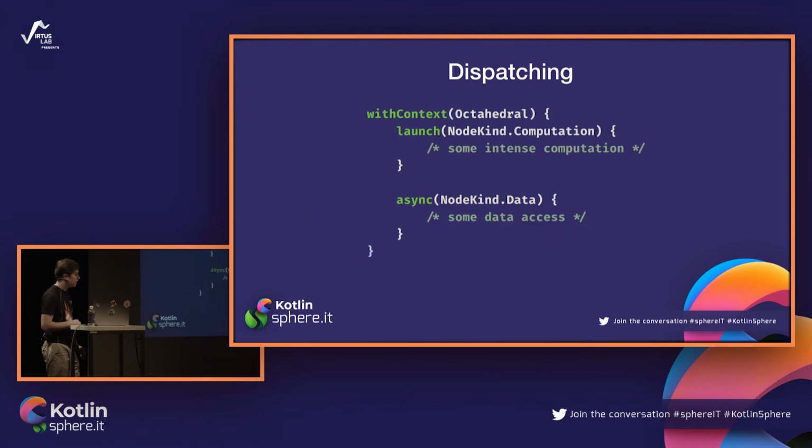And here we can do things like this. We are running a coroutine on our dispatcher, and here we are passing computation as our node kind to launch, so we are sure that this intense computation will be scheduled on some node that has performant computation. And if we are doing some async code that is accessing data, we are sure by passing this node kind that it will be scheduled on something that has easy access to data.